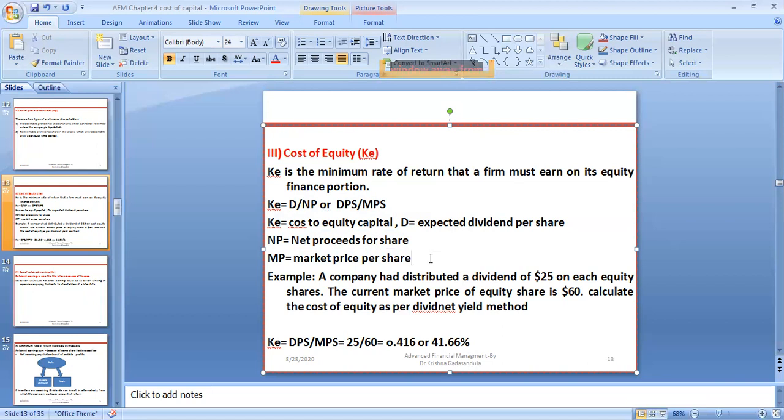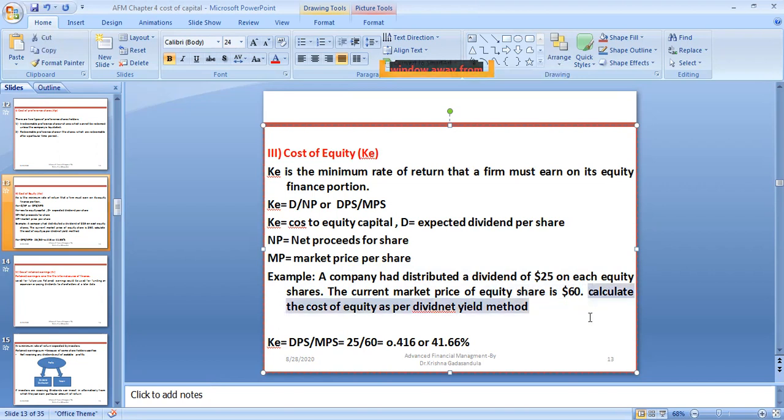Market price means the number of shares times the share price, which gives the market price per share. You may get it that way. Example: a company distributed a dividend of 25 on each equity share. They have distributed $25 for each share, and the current market price of the equity share is 60.